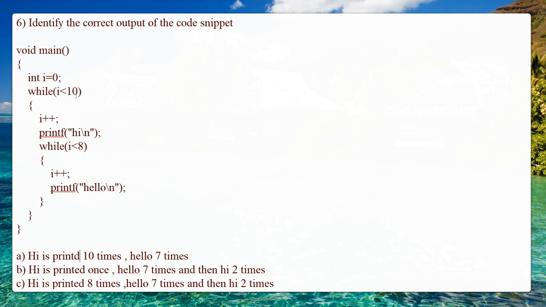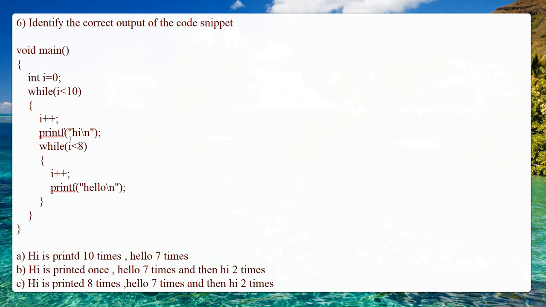So 0 is less than 10, condition is true. So you're going to increment i. printf hi, so first it will print hi. Next thing is it enters into the while loop. While i is less than 8. So again, 1 is less than 8.